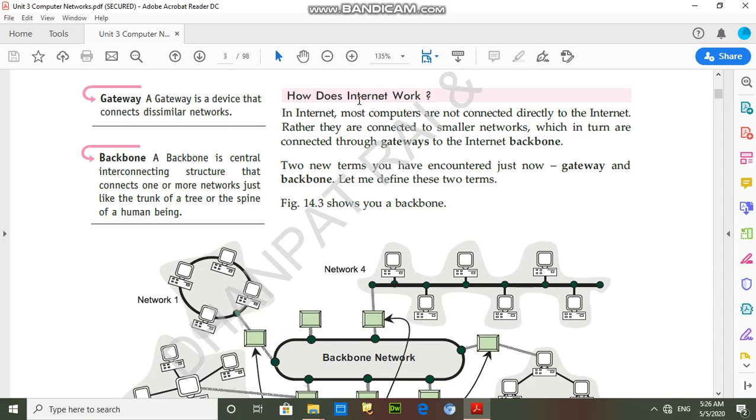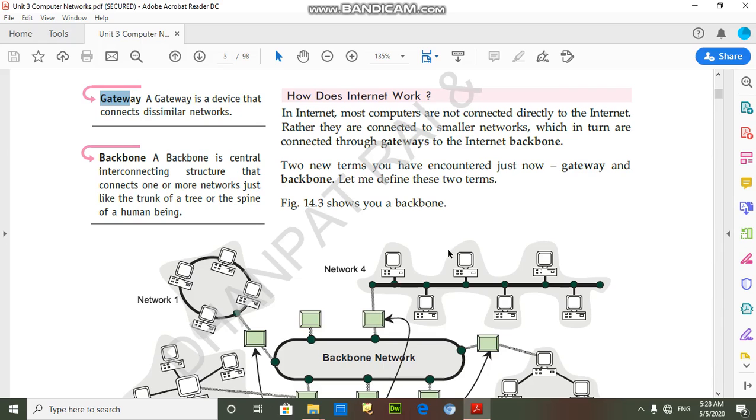How does the internet work? So students, in the internet, most computers are not connected directly to the internet, rather they are connected to smaller networks, which in turn are connected through a gateway to the internet backbones. Students, what is the meaning of gateway? A gateway is a hardware device that connects dissimilar types of networks. That's clear. And backbone is a central interconnecting structure that connects one or more networks, just like the trunk of a tree or the spine of human beings.